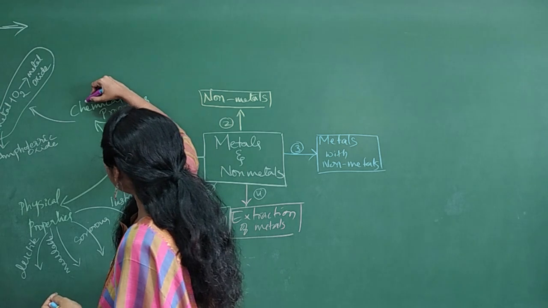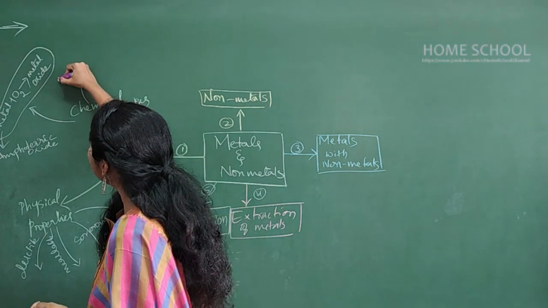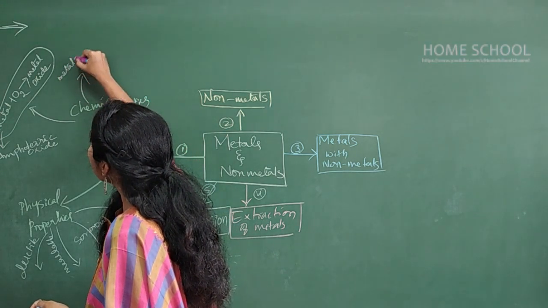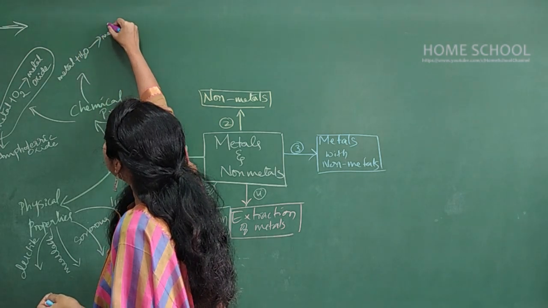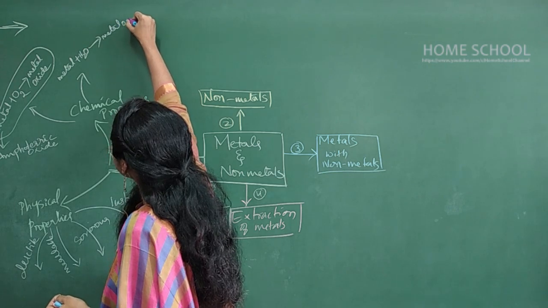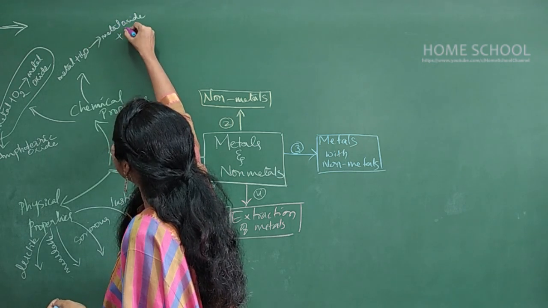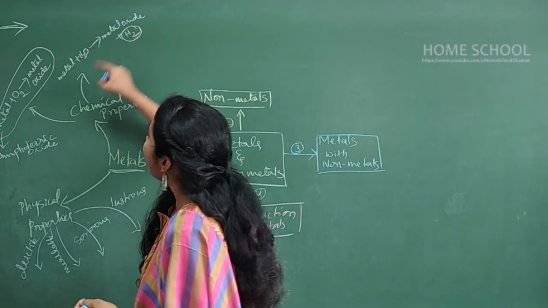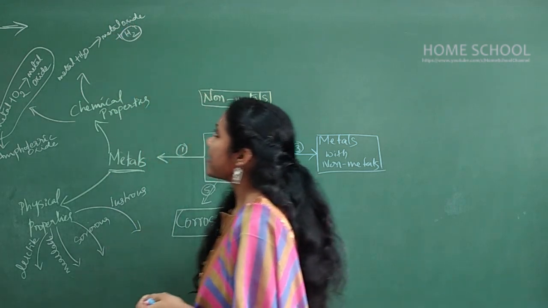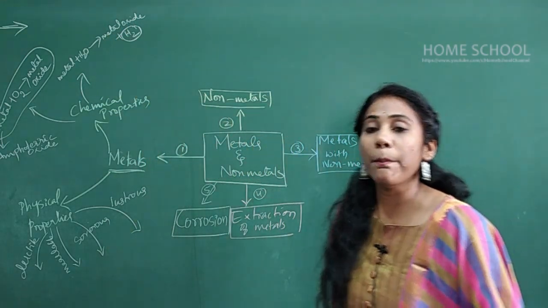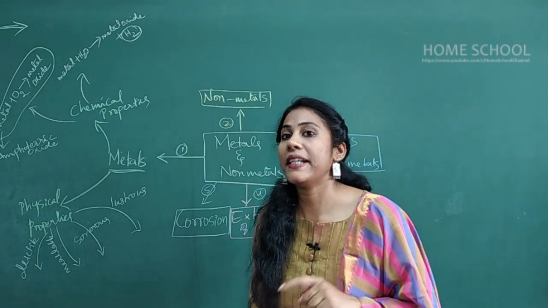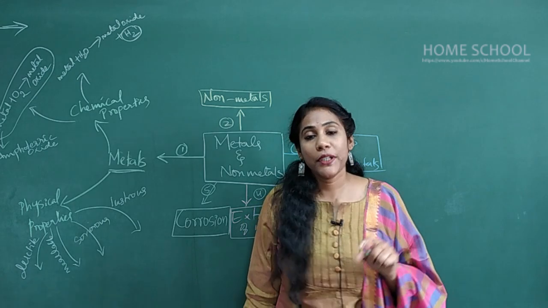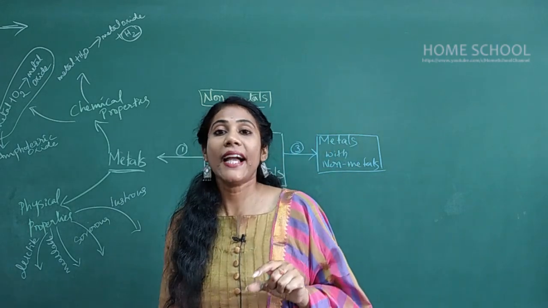Fine. And the next reaction is metals reacting with water. When metals react with water, you will get metal oxide plus hydrogen gas, right? And later this metal oxide can get converted into metal hydroxide also, that is with highly reactive metals like sodium and potassium, which are more reactive.